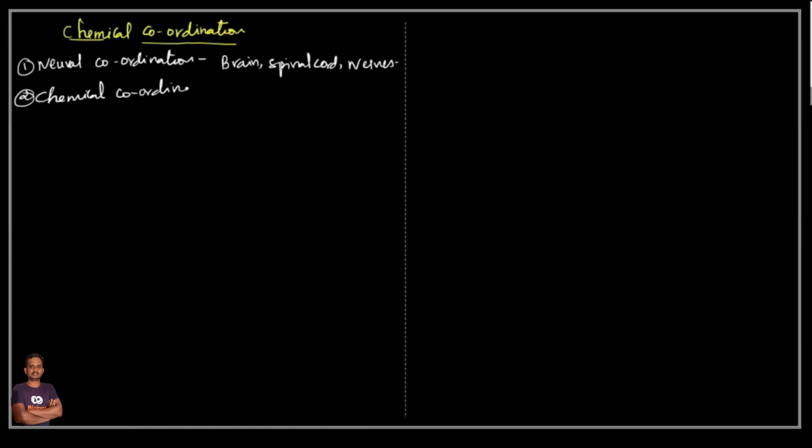The chemical coordination அப்படிங்கிறது is controlled by some chemical substance, like hormones. Hormones வந்து நம்மளோட பாடியோட functions வந்து ரெகுலேட் பண்ணுவாங்க, சரிங்களா? Hormones அப்படின்னு சொல்லுவோம். This is a type of chemical substance. So what is the main function of this neural system or chemical coordination or chemical hormones? இவங்களோட main function என்ன அப்படின்னா to maintain the homeostasis.